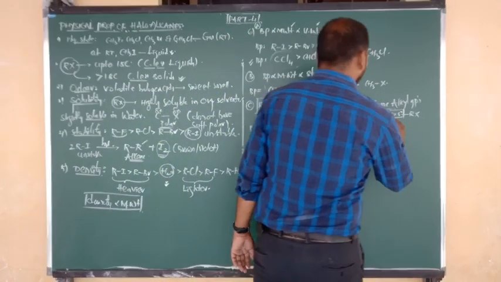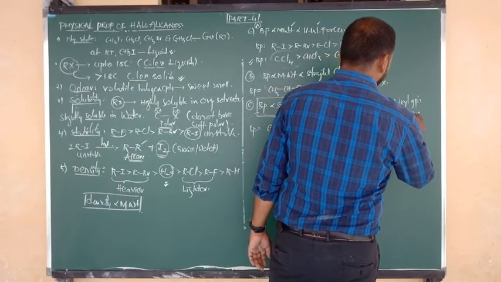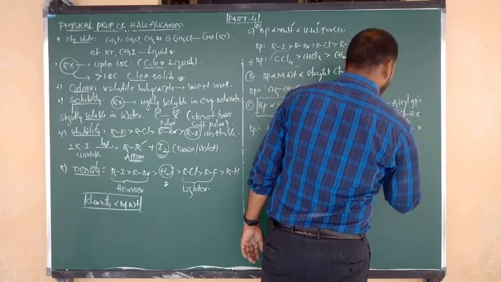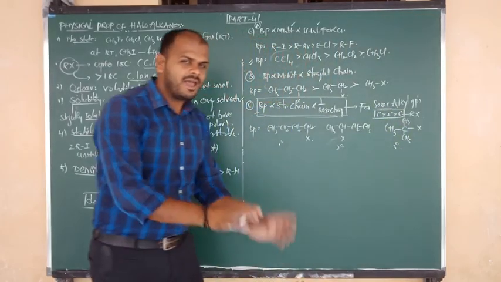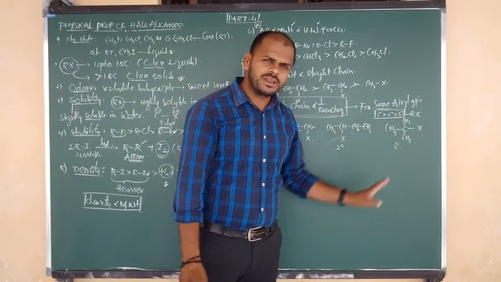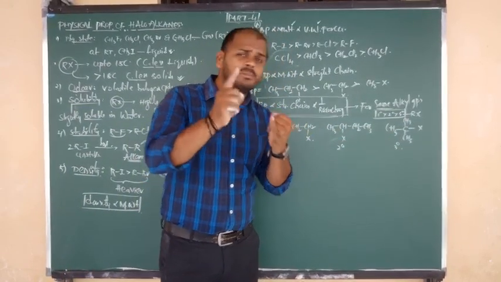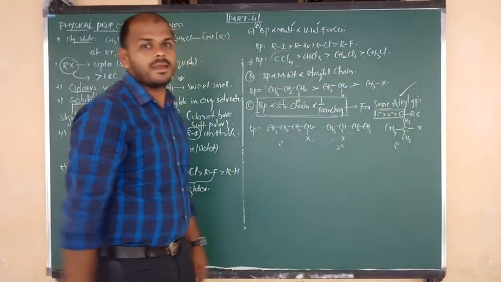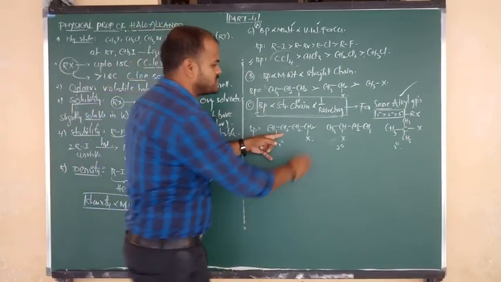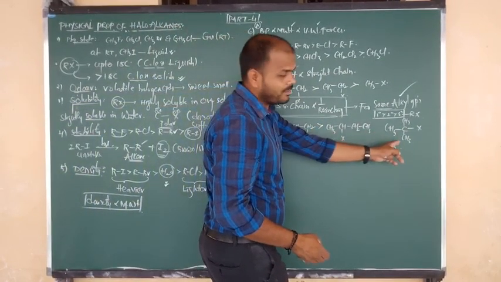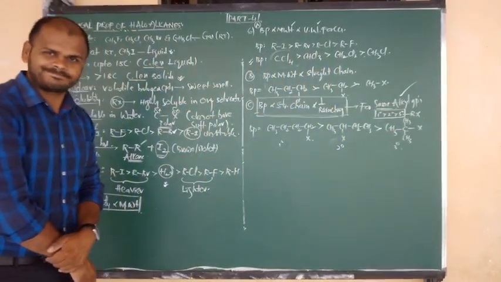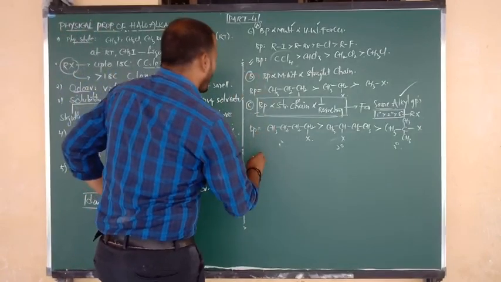Let me consider one more example. CH3 bonded to C, above the plane CH3 and below the plane CH3, again bonded to X. So this is nothing but tertiary alkyl halide. The common names: primary butyl halide, secondary butyl halide, tertiary butyl halide. The common thing in all is butyl, so the alkyl group is the same. In the case of the same alkyl group, boiling point is inversely proportional to branching. No branching, more boiling point. Little branching, then more branching. More branching means less boiling point. So this is our order of boiling points. Good. So the information about boiling point is over.